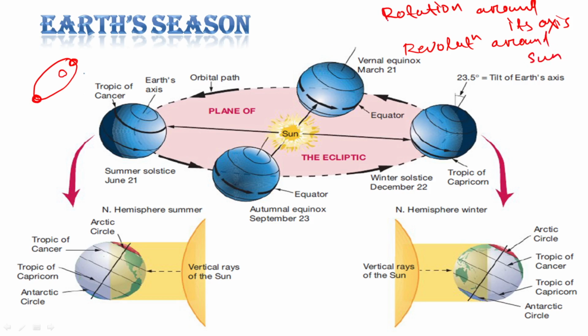So rotation along its axis causes day and night, right? The day and night temperature fluctuation, that is more temperature in the day and less temperature at night. Solar insolation is high in the day and solar insolation is nil at night.